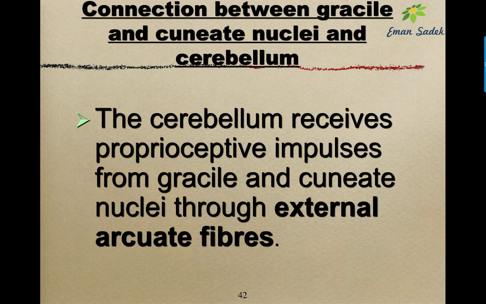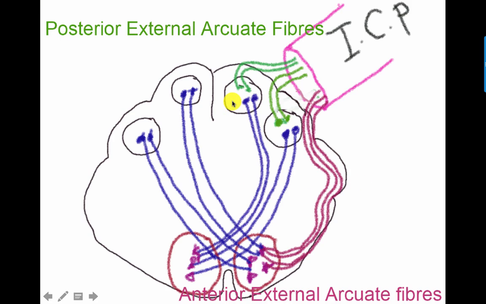It takes this information from the spinal cord through 5 ways. The first way is this one. Here we have the gracile and cuneate nuclei, which have received the gracile and cuneate tract carrying the proprioception and fine touch from the same side of the body. These nuclei, as we have said before, send internal arcuate fibers that will form the medial lemniscus and ascend upwards to give you the sense of proprioception and fine touch.